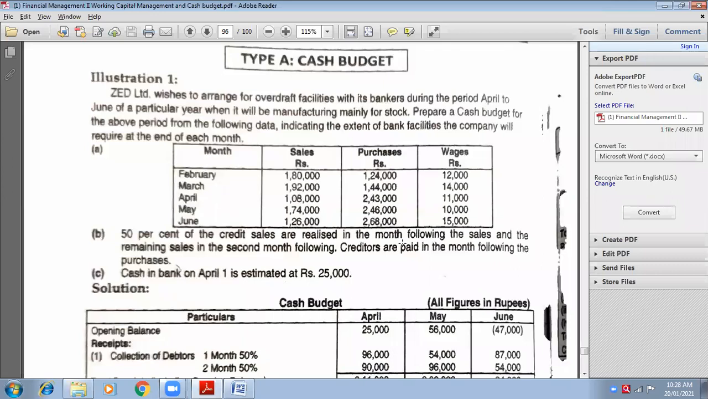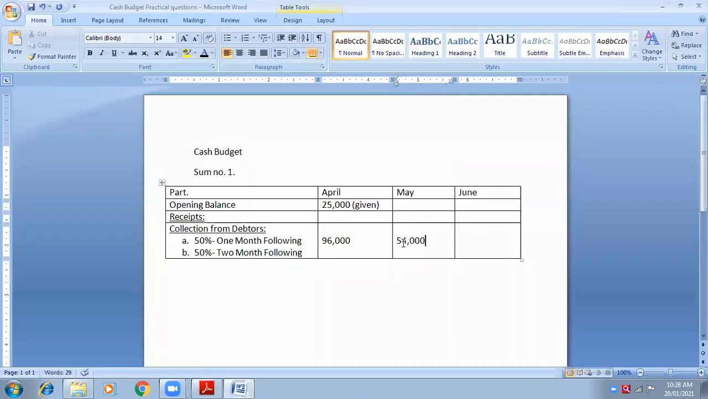54,000 I will have to write in the month of May, because sales are done in the month of April, but I will receive the amount in the month of May, and that too 50 percentage only. I will receive only 50 percentage. Another 50 percentage after 2 months. I will come to that slot, but first rule is to complete 1 month following.